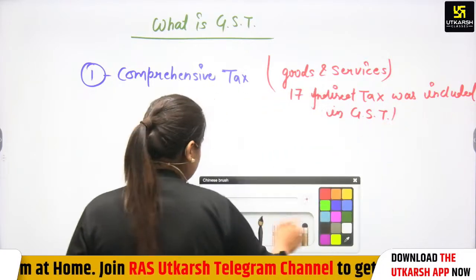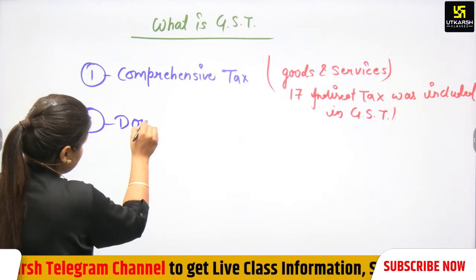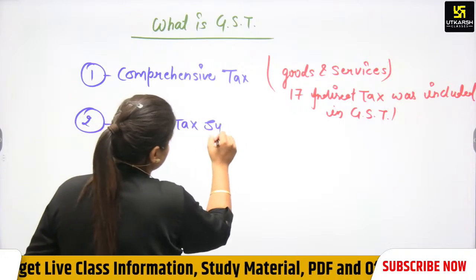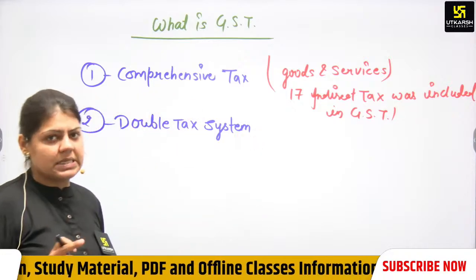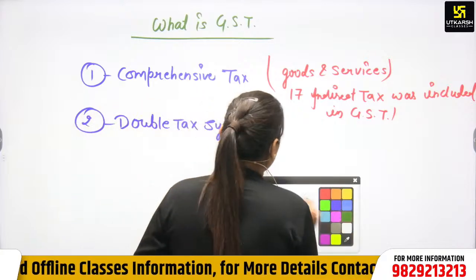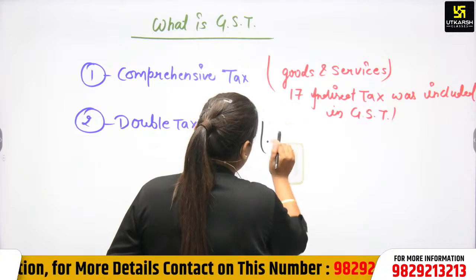Next, it is a double tax system. In the options, the question is asked whether GST is a double tax system. It is very obvious. Why double tax system? Because there are two types of tax.